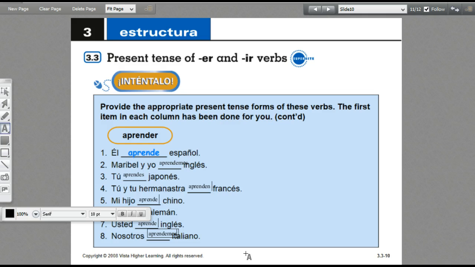There you go. Get to work. Practice those ER and IR verb endings.